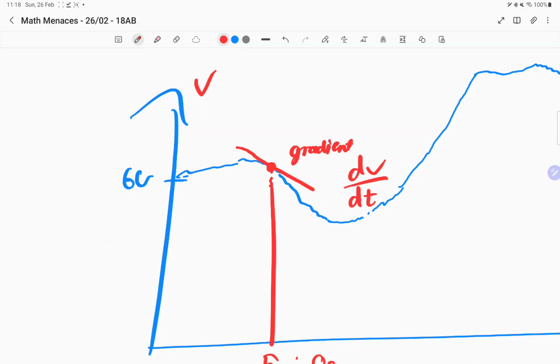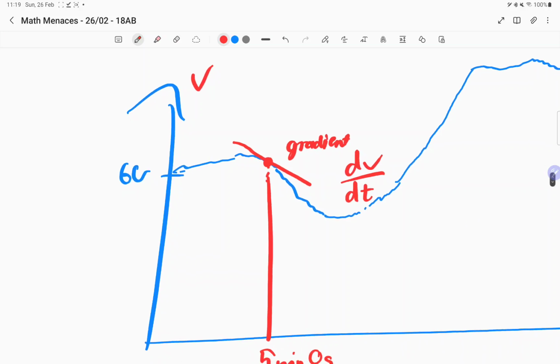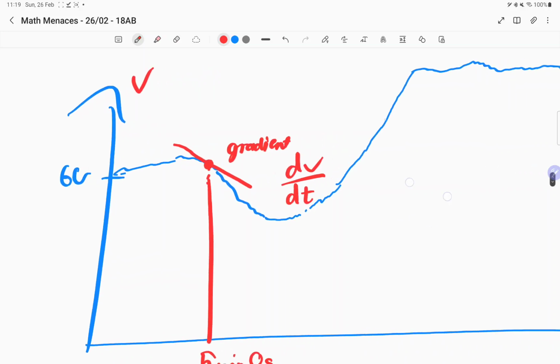So that's what the gradient is. It's the rate of change at that point in time. It's instantaneous, right? At that point in time. Because later on, let's say 11 minutes later, if you draw another tangent line here, you're accelerating, right? The velocity is going up.